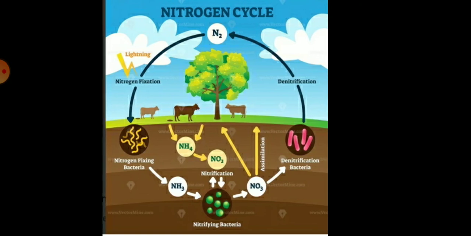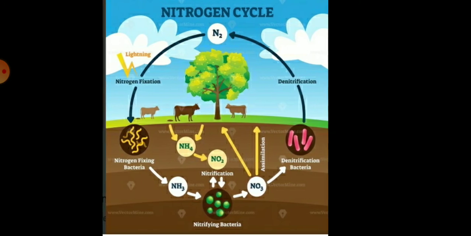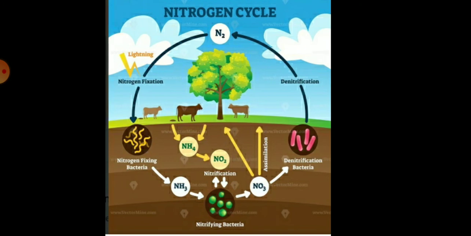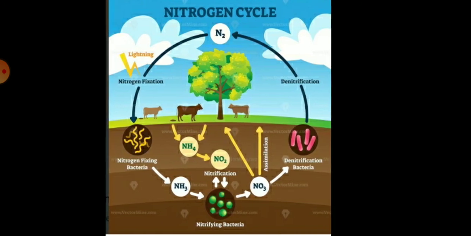They are found in special structures called root nodules. Other than these bacteria, the only other way nitrogen molecules are converted into nitrates and nitrites is by a physical process.